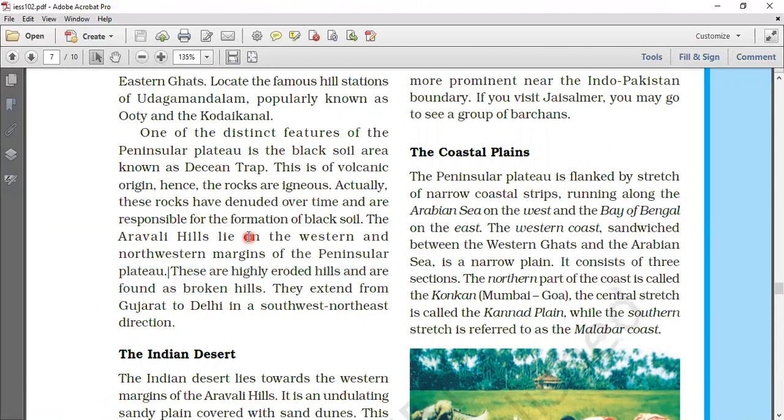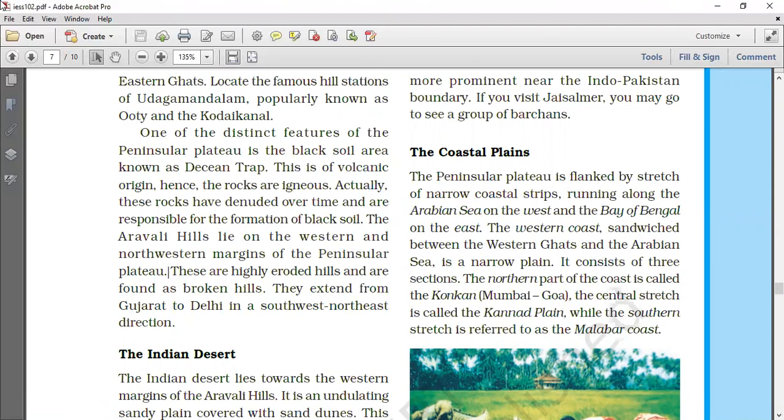Next, the Himalayan region is the origin of perennial rivers, and the Peninsula Plateau has rain-fed seasonal rivers. Last point: from the point of view of geology, the Himalayan region forms an unstable zone, and the Peninsula Plateau forms a stable zone.